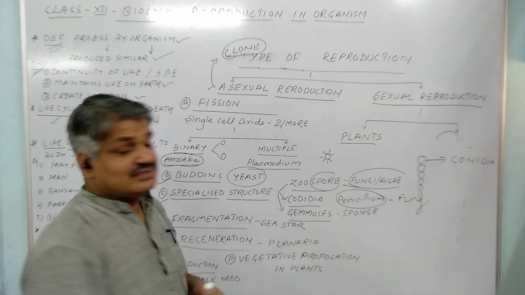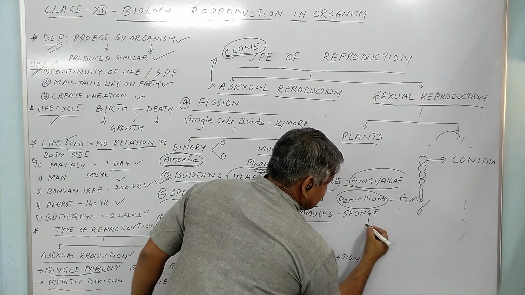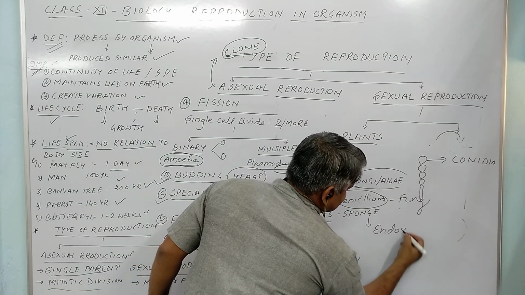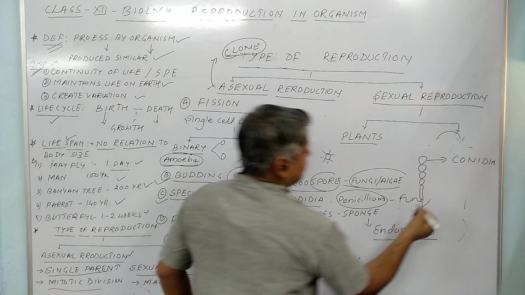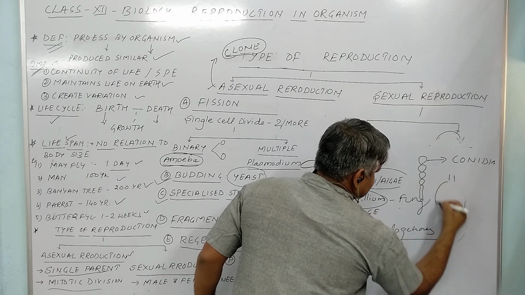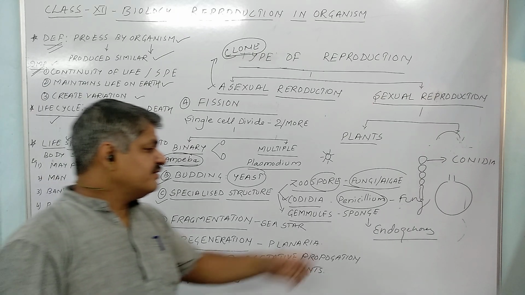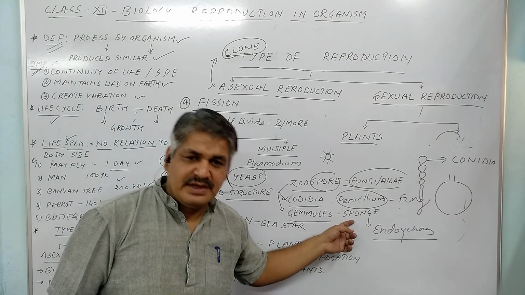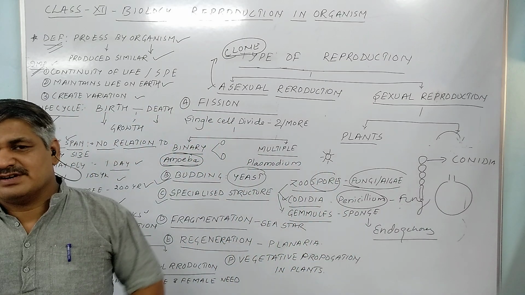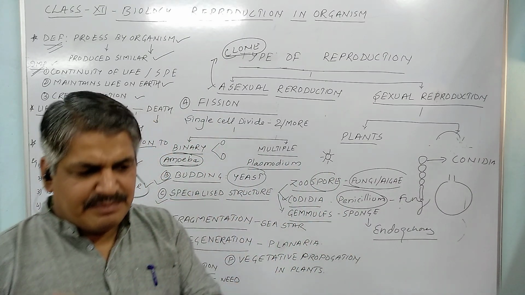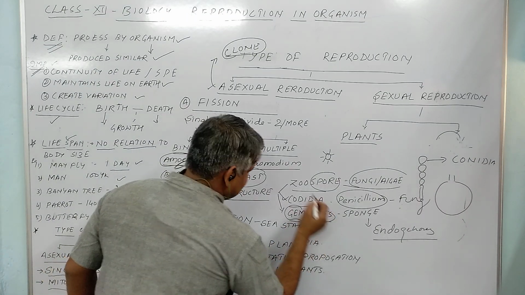Next, gemmules. You have to remember these structures also. It is an endogenous structure. Endogenously means produced inside, and such a structure is like this. This one is the gemmule. It is also a reproductive structure, found in sponges. You have to remember gemmules because it is very important for medical examinations, as many questions arise from the gemmules point.